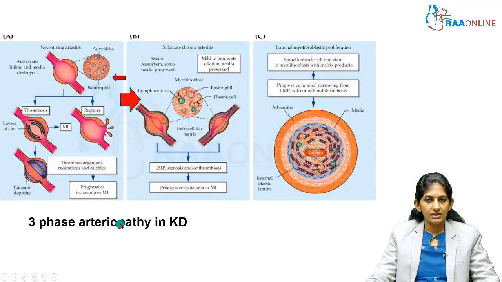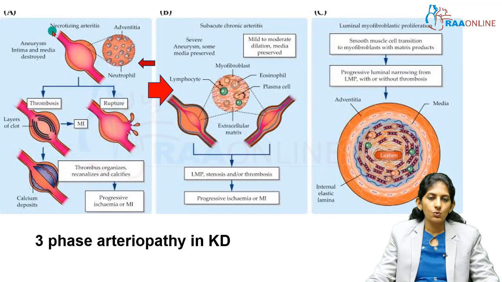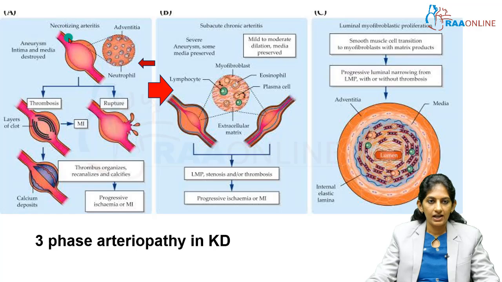So Kawasaki disease is a three-phase arteriopathy: stage 1, stage 2 and stage 3. In stage 1, what happens? Stage 1 is called necrotizing arteritis. The blood vessels will have an aneurysm formation. Initially the tunica intima and tunica media are destroyed.